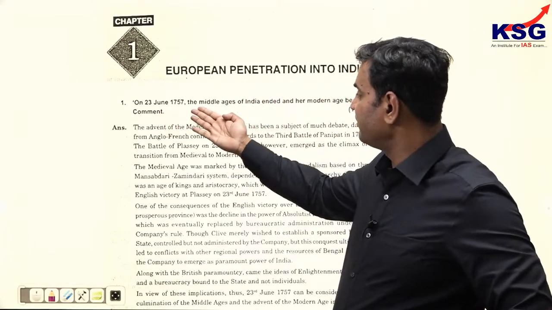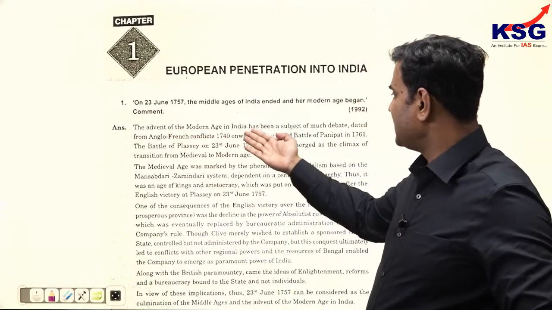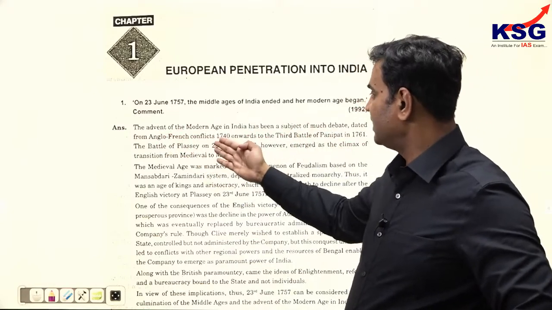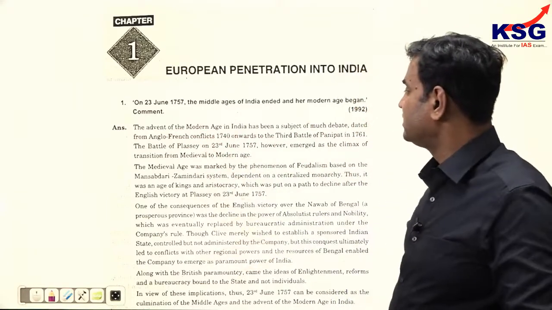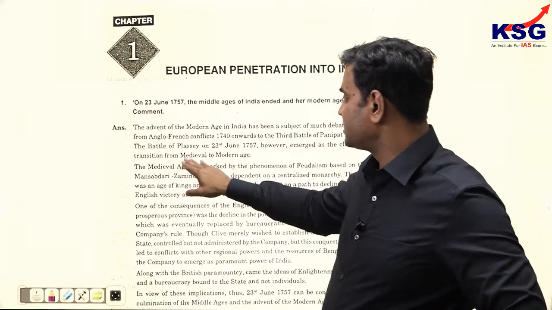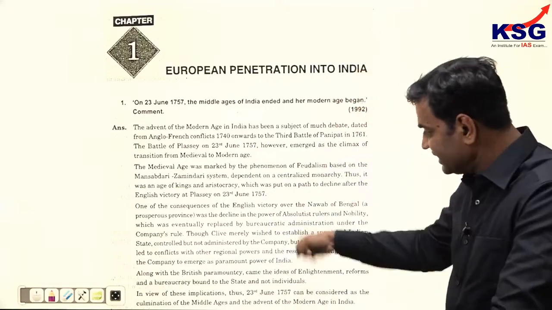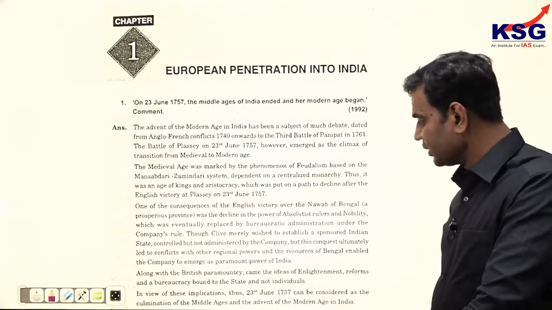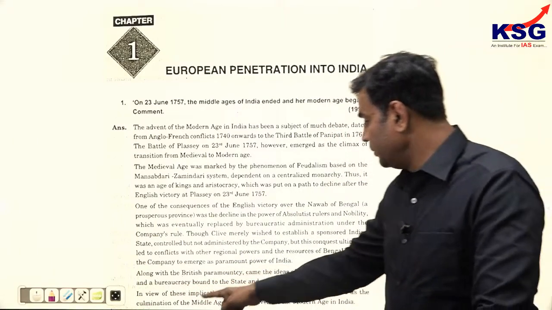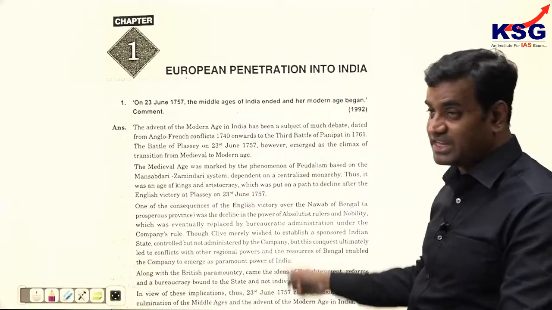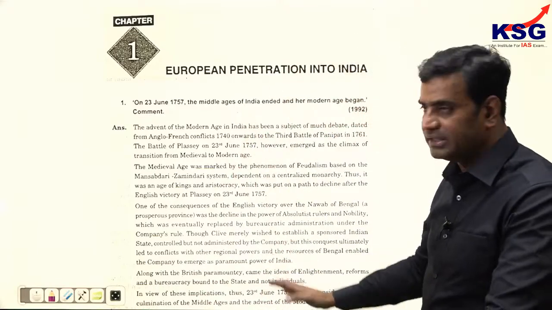Take European penetration to India. On 23rd June 1757, the Middle Ages of India ended and her modern age began. The advent of the modern age in India has been a subject of much debate, dated from the Anglo-French conflicts in 1750 onwards to the Third Battle of Panipat in 1761. The Battle of Plassey on 23rd June 1757, however, emerged as the climax of the transition from the medieval to the modern age. This is the way you have to formulate your introduction, and then the body will continue, and then the conclusion. In view of these implications, 23rd June 1757 can be considered the culmination of the medieval ages and the advent of the modern age. And it was a 10 marks question, 100 to 125 words. You have to write in this condensed form.